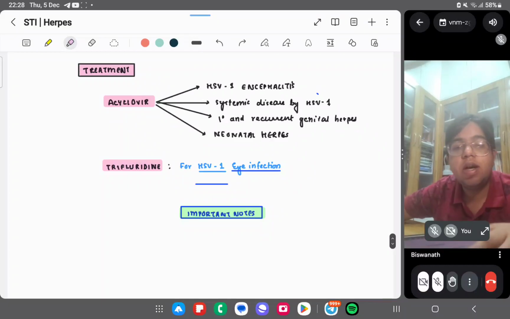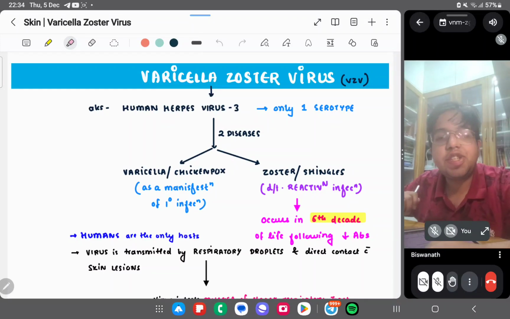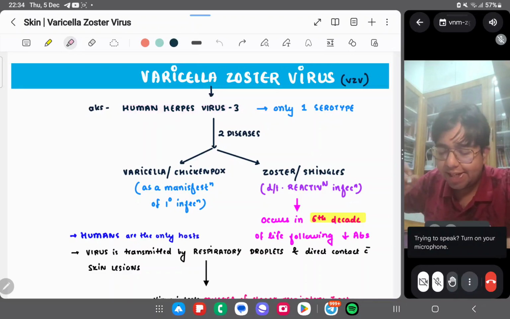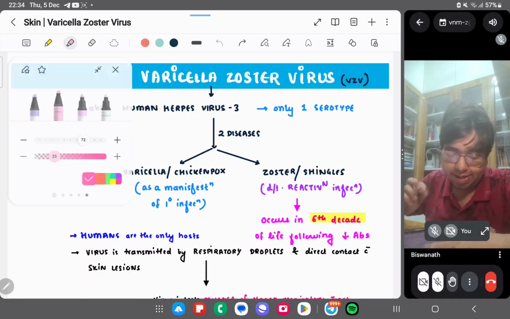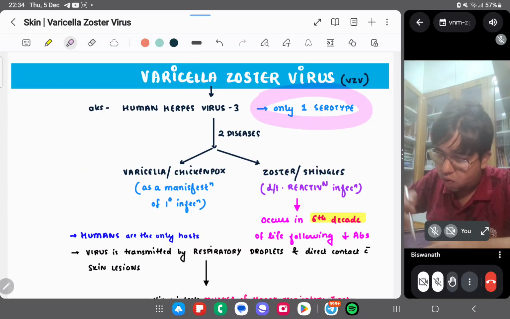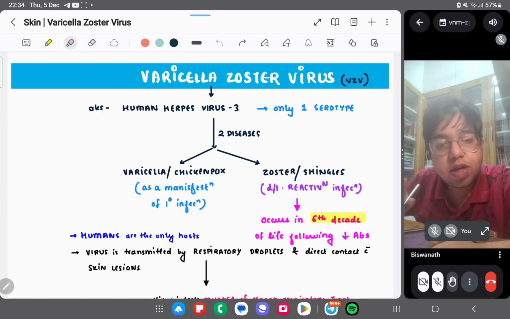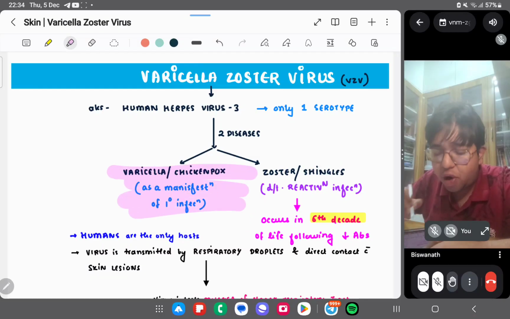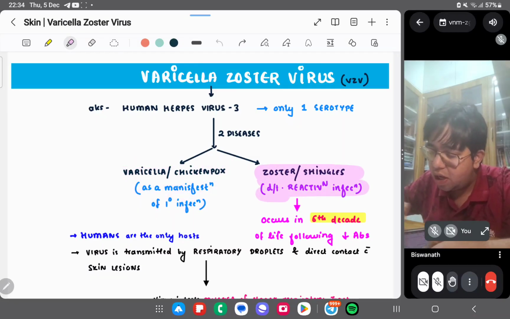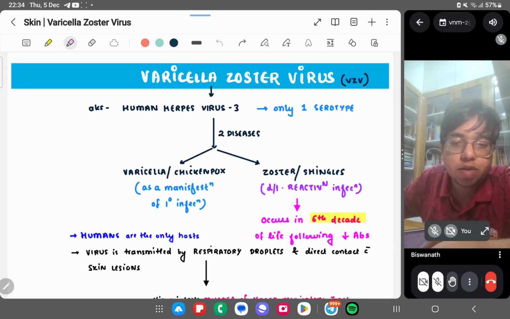Now we'll move to the third herpes virus, that is VZV, the varicella zoster virus, or the chickenpox virus, right? So varicella zoster virus is known as human herpes virus type 3. Only one serotype is there, and two diseases are caused. One serotype, two diseases: varicella or chickenpox, which is the primary manifestation, and zoster or shingles, a reactivation manifestation, right?